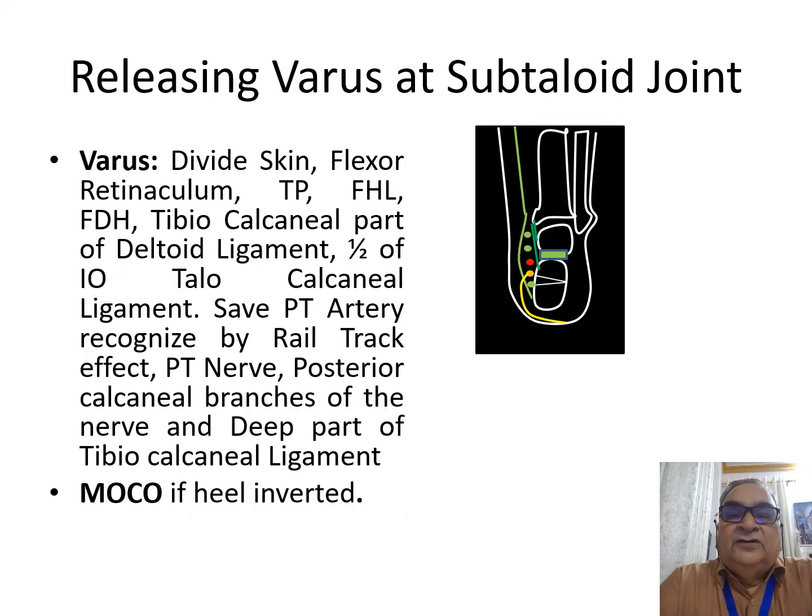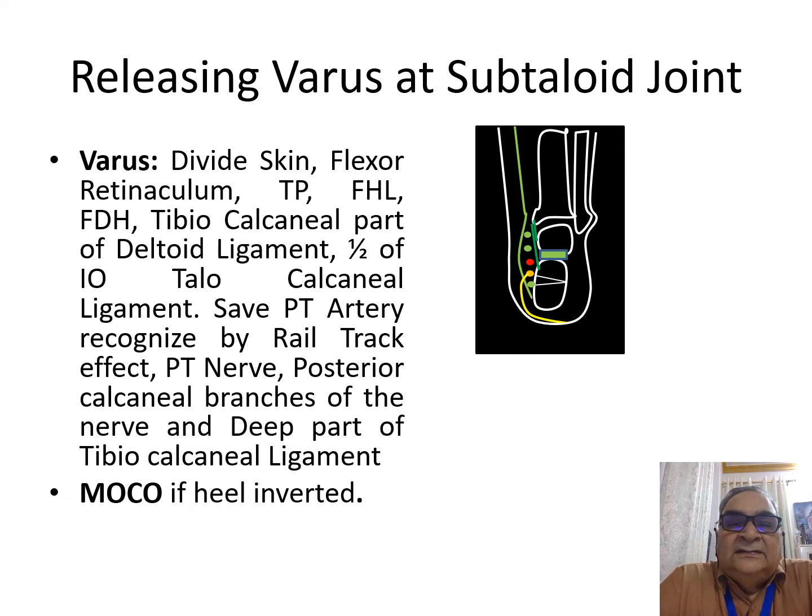Then in the subtalar joint, the contracture is varus. So you see this diagram carefully. First you will divide the skin, then the flexor retinaculum near the medial malleolus to save the posterior calcaneal branches of the posterior tibial nerve, which are piercing the flexor retinaculum and supplying the skin.